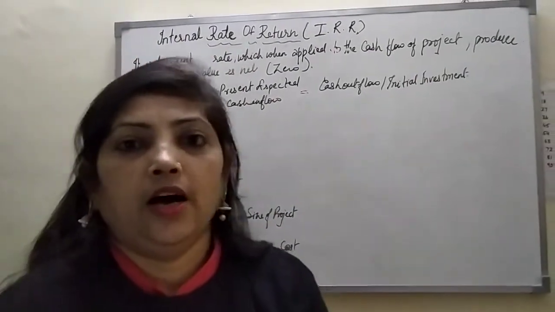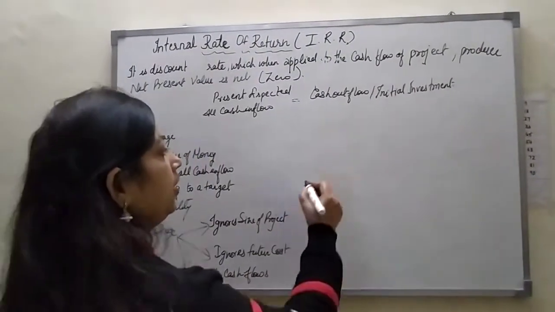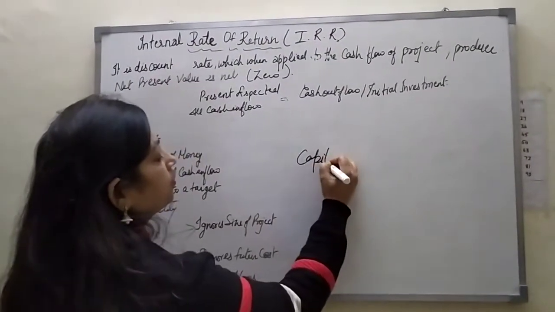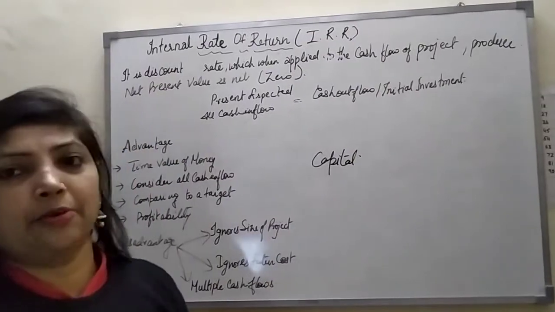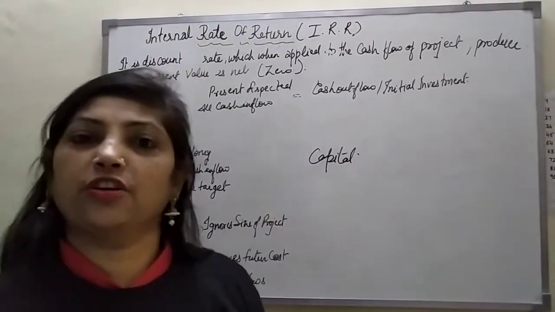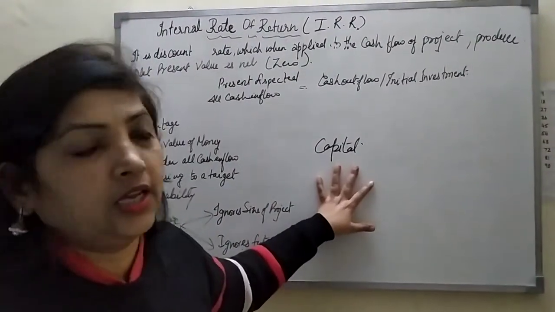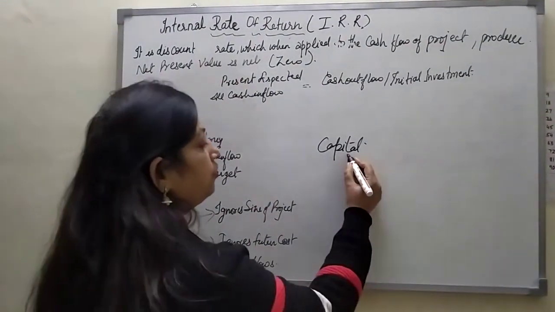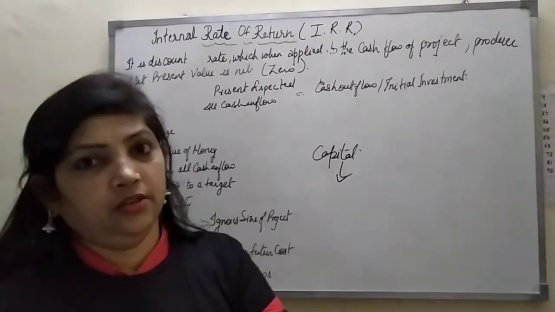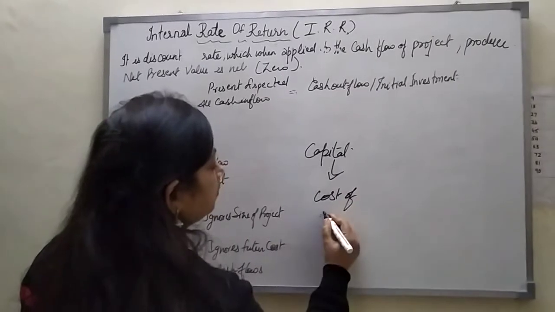Suppose you want to open a company or business, at that time you need capital. You are going to search for capital. You are taking capital from various sources, such as debentures, shares, and so many other sources. For that you have to pay some return, that is the cost of capital.